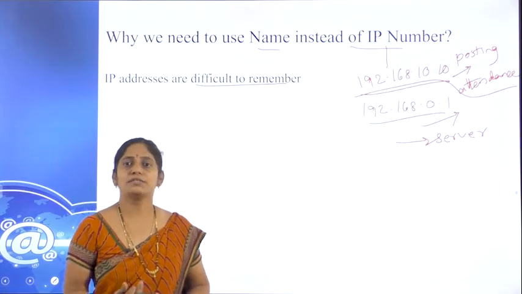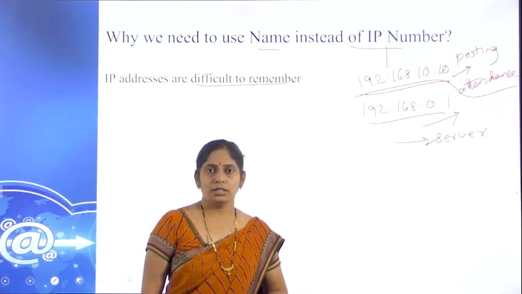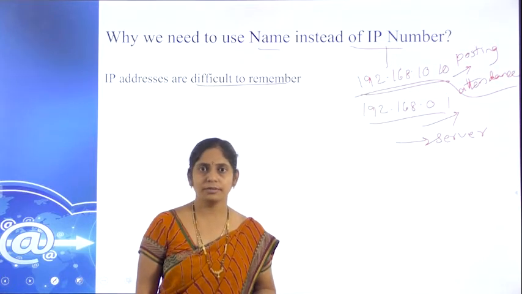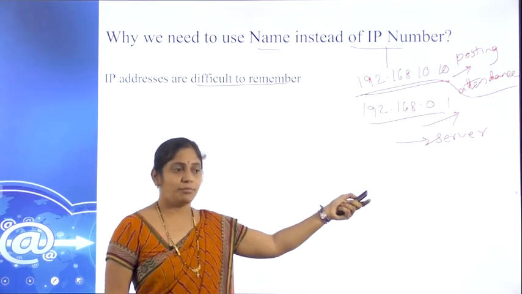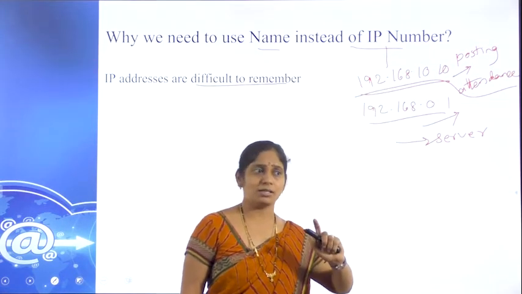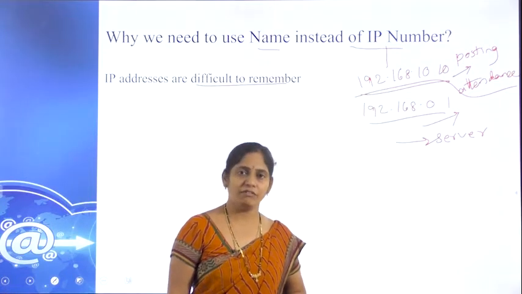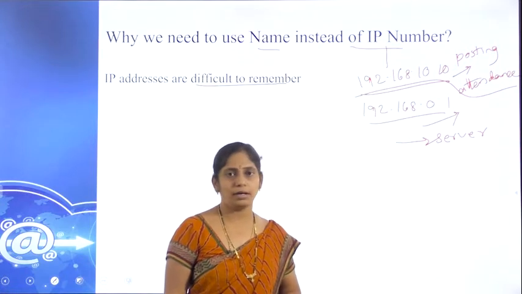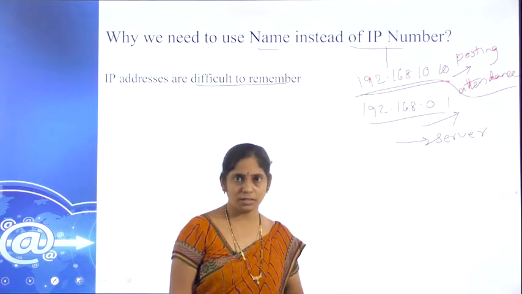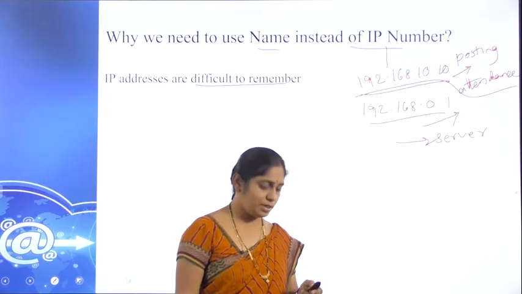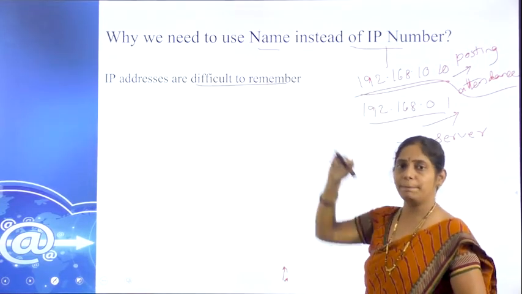We may access different websites and different web pages. Is it possible to remember that many? Assume we only have these two, so we can easily write them down. But I access daily a minimum of 25 and a maximum of 100 web pages. Is it possible for me to remember 25 to 100 IP addresses? No, it is very difficult. For that purpose, we remember them in the form of names.